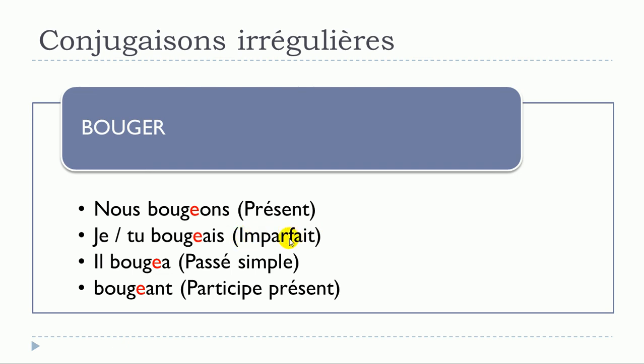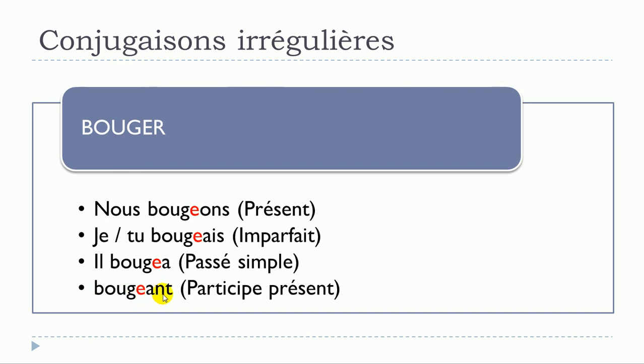If you're talking about imparfait, then, well, I did put this je and tu, actually, but we will see a bit later that we'll have more forms affected by it. But for the same reason and with the same tool, so adding this E, we will actually have the phonetical connection with the infinitive. Je bougeais, tu bougeais. All right. For the passé simple, it will be exactly the same thing. So I did put this il, but then we'll see that other persons are concerned as well. Il bougea. Okay. So exactly the same thing here for the participe présent. So we will get bougeant.